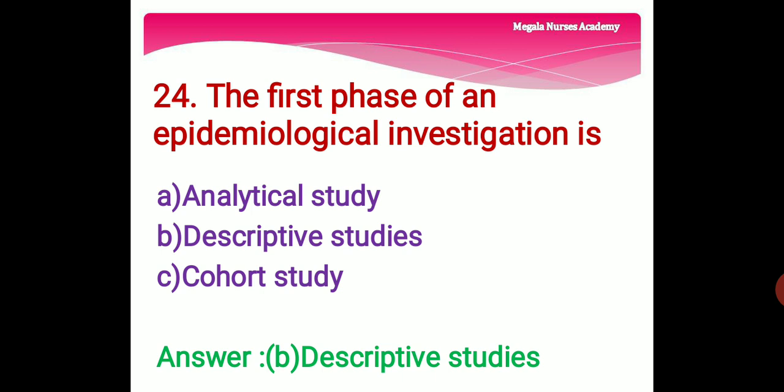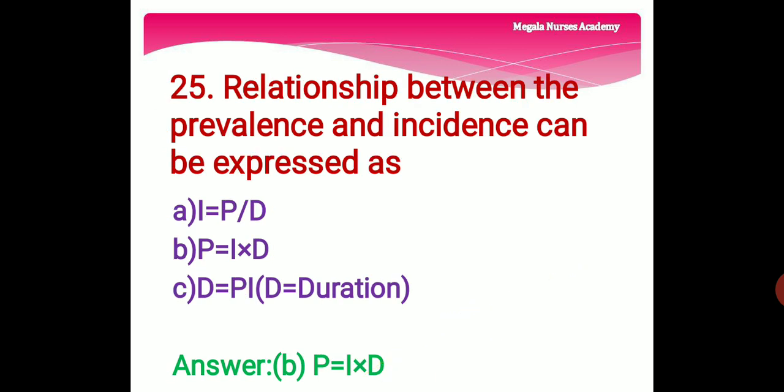It is a form of longitudinal study to investigate the causes of disease and to establish the link between the risk factors and the health outcome. The right answer is option B, descriptive studies.